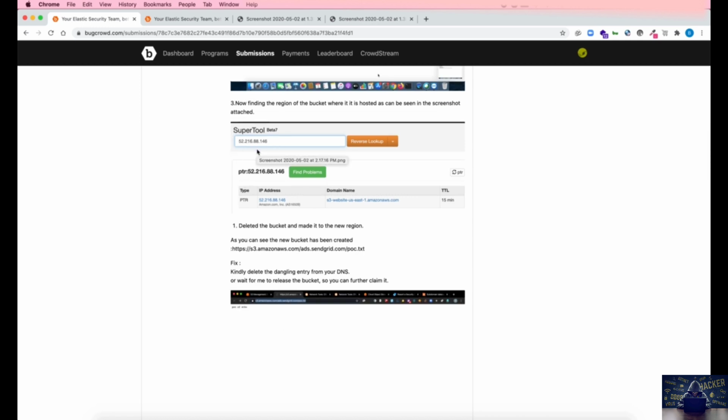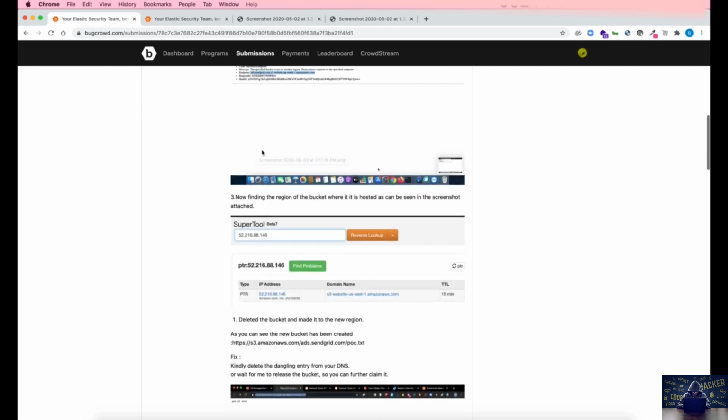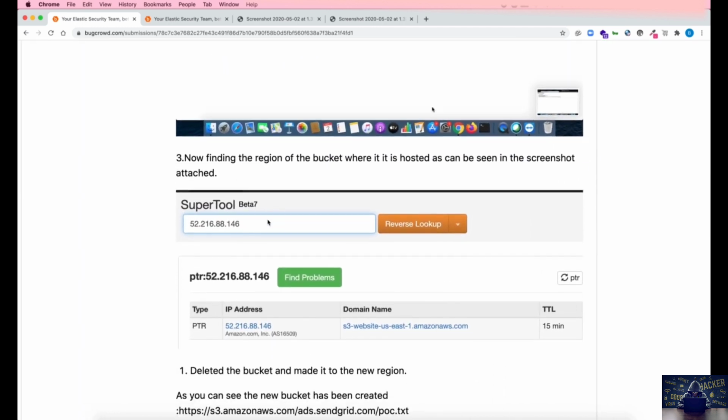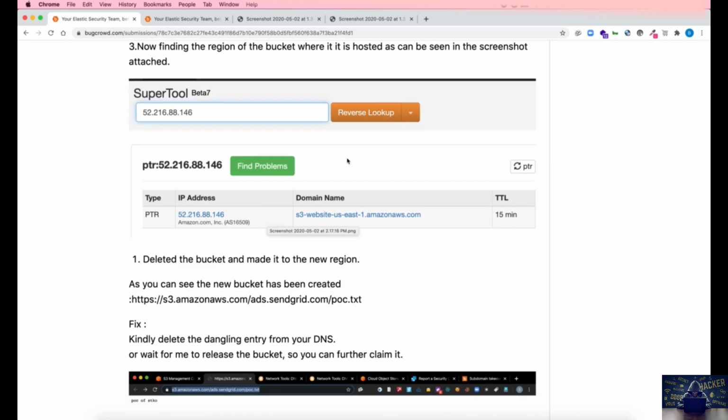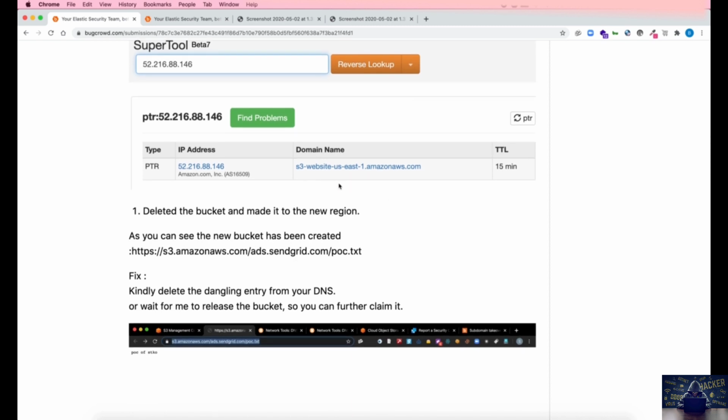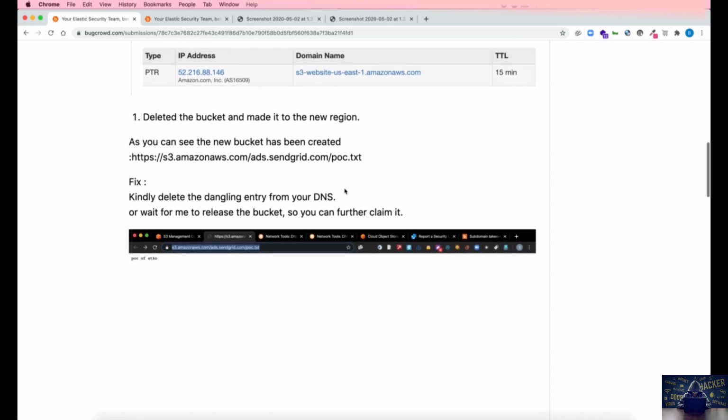I'm going to put the IP address. This IP address belongs to ads.sendgrid.com, from where I'm going to find the region in which the bucket is hosted, as can be seen in the attached screenshot. I have done a reverse DNS lookup, and from here I was able to identify that the domain name points to S3 website US East 1. So I know the bucket name and the bucket region. The bucket region is US East 1. Now I deleted the bucket and made it in the new region again.